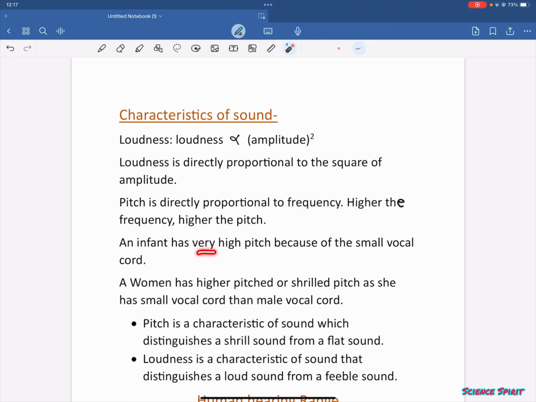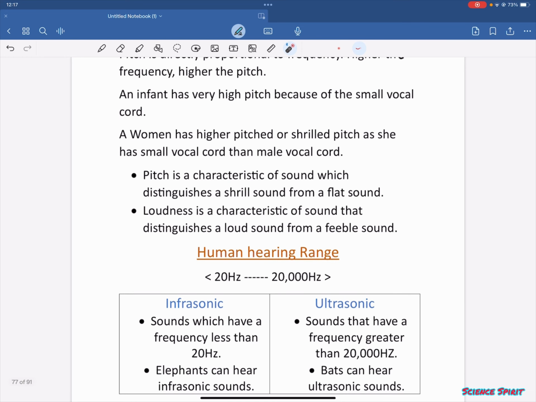An infant has a very high pitch because of the small vocal cords. A woman has a higher pitched or shrill pitch as she has smaller vocal cords than male vocal cords. Pitch is a characteristic of sound which distinguishes a shrill sound from a flat sound. Loudness is a characteristic of sound that distinguishes a loud sound from a feeble sound.